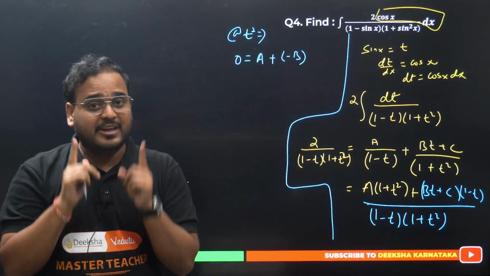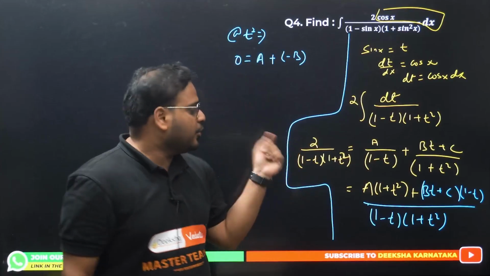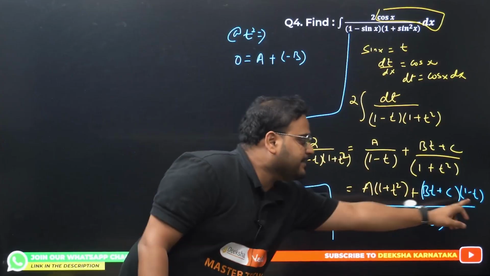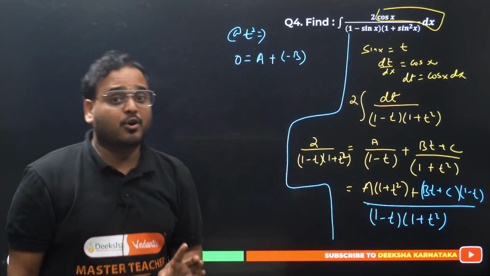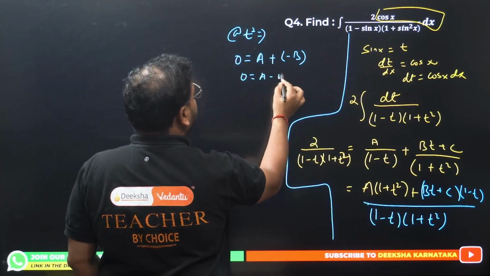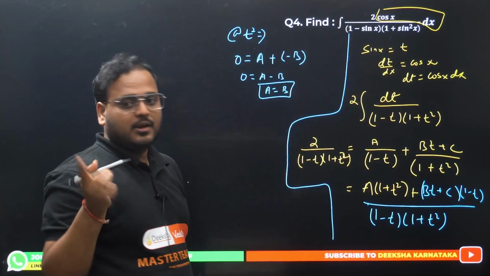I'll repeat this step very carefully. For t square, the LHS side has coefficient 0, because 0 into t square will be 0. For the RHS side, we have a t square and minus bt square, so I have a minus b as my coefficient of t square. I'm getting 0 equals a minus b, basically a equals b. One relation is clear.